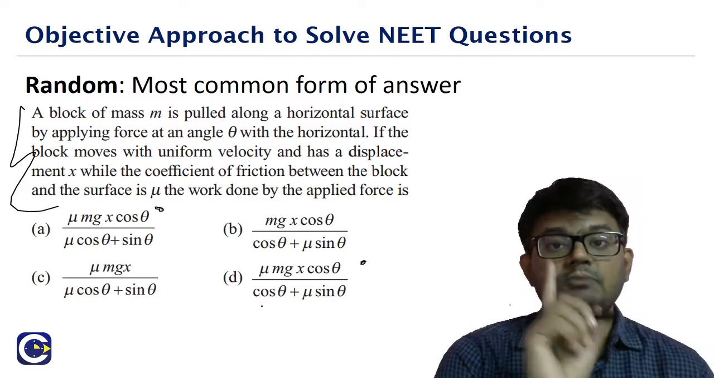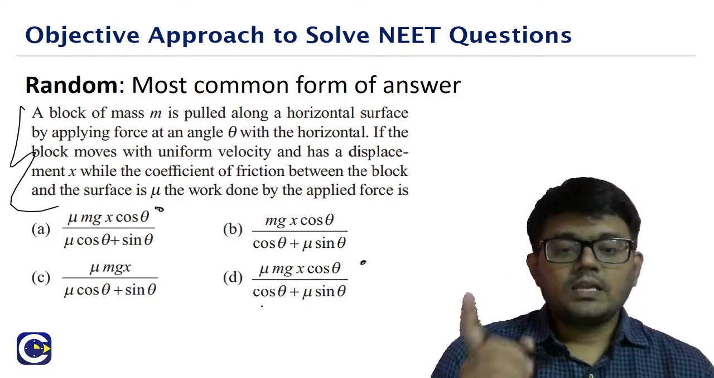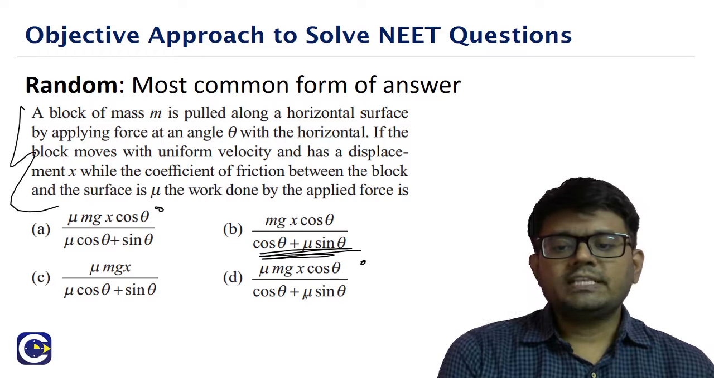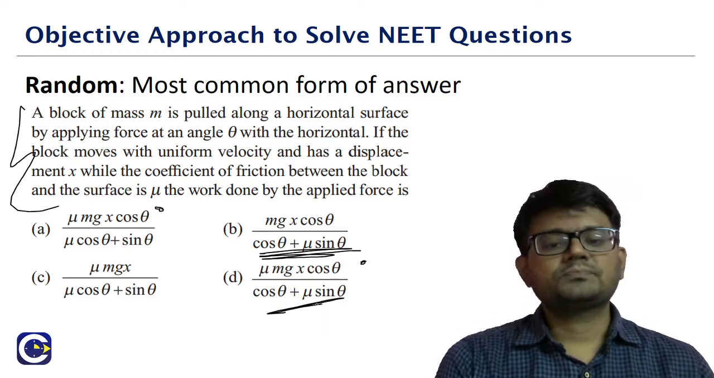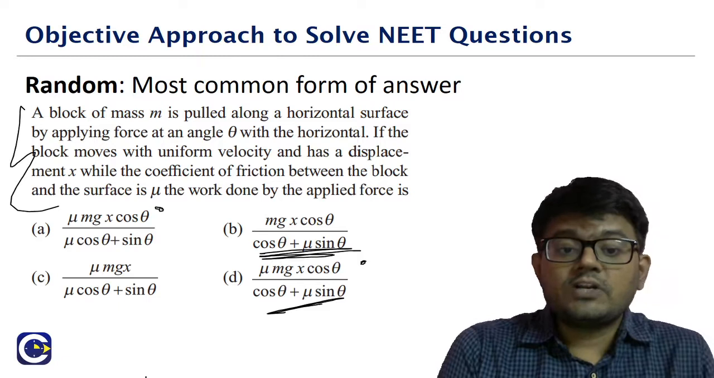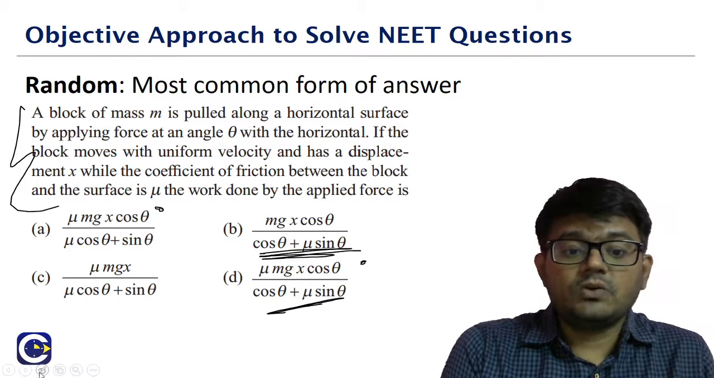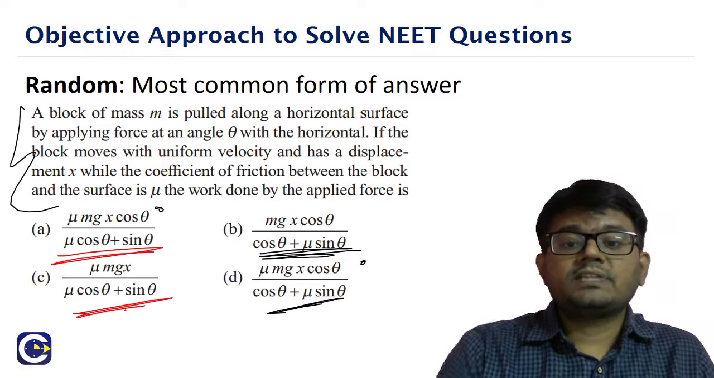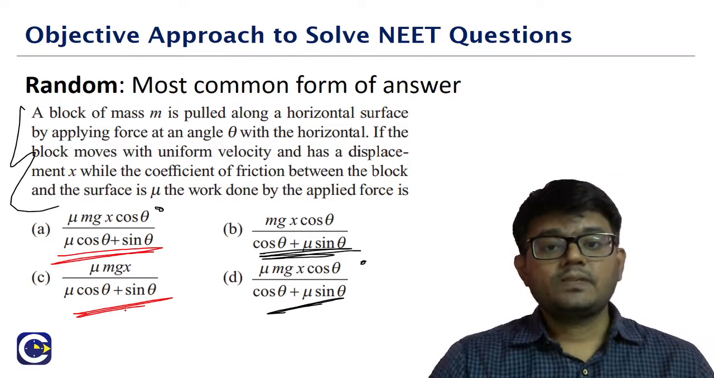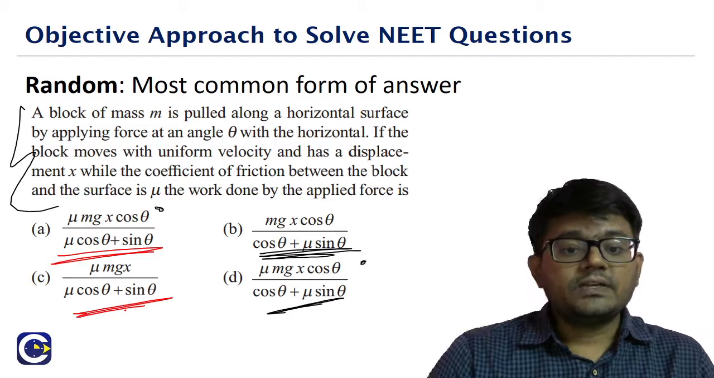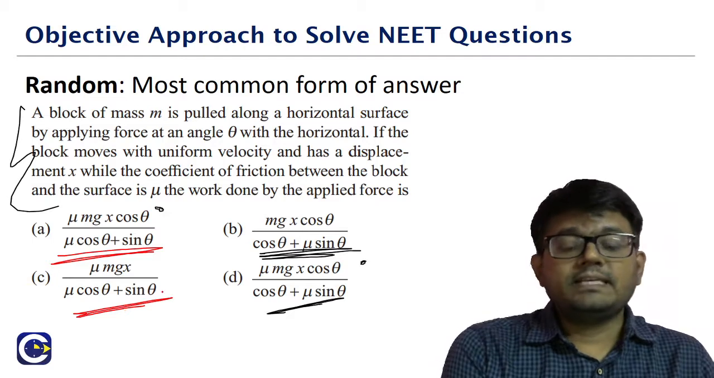The same numerator is coming 2 times. The denominator is cos theta plus mu sin theta, cos theta plus mu sin theta. But one more denominator is also coming 2 times. What is it? Look at the other denominator: mu cos theta plus sin theta, mu cos theta plus sin theta. The other denominator is also coming 2 times, right? What is it? Mu cos theta plus sin theta.